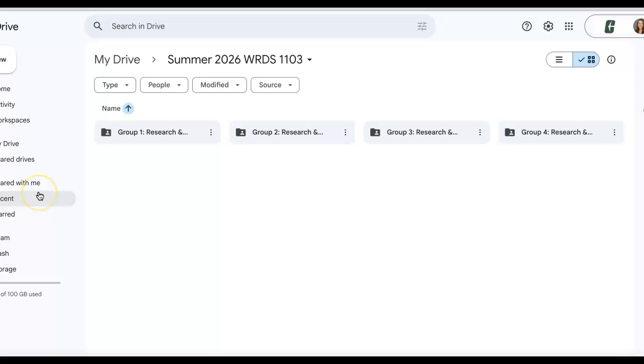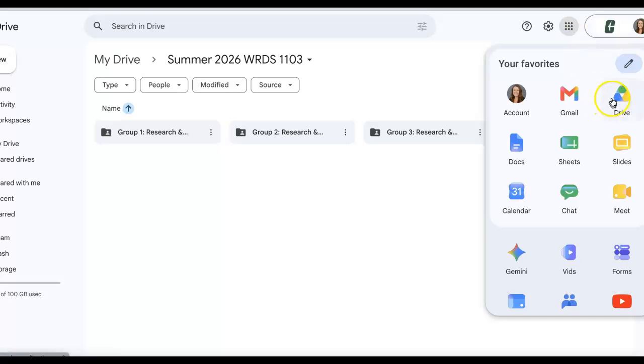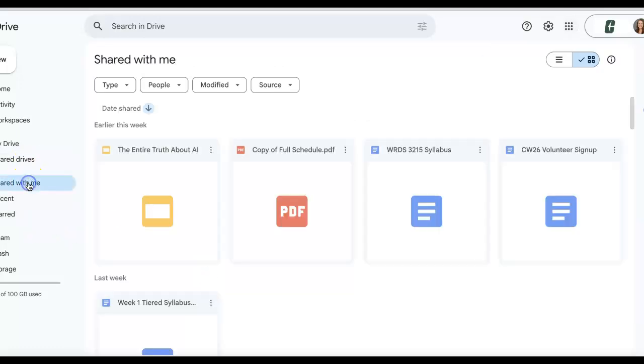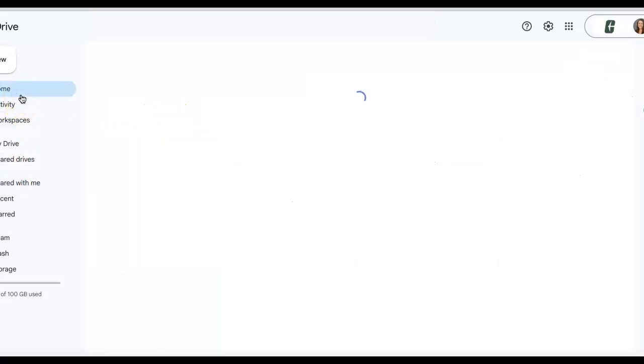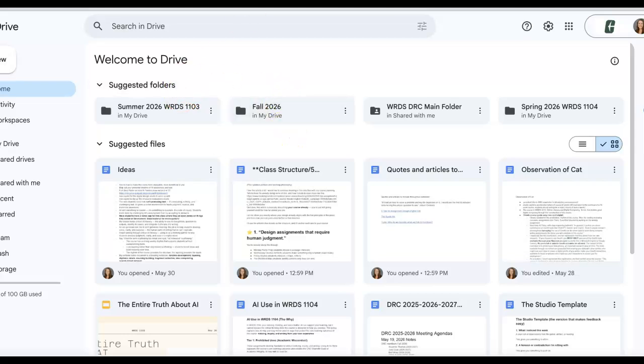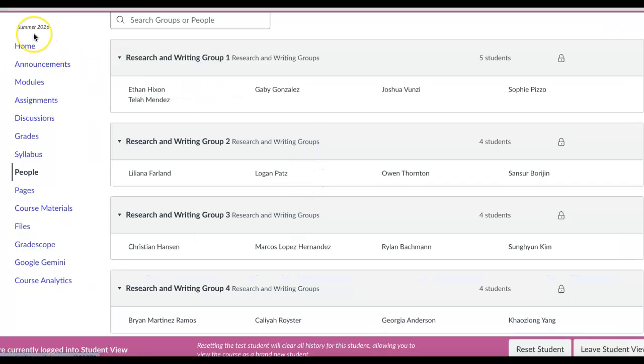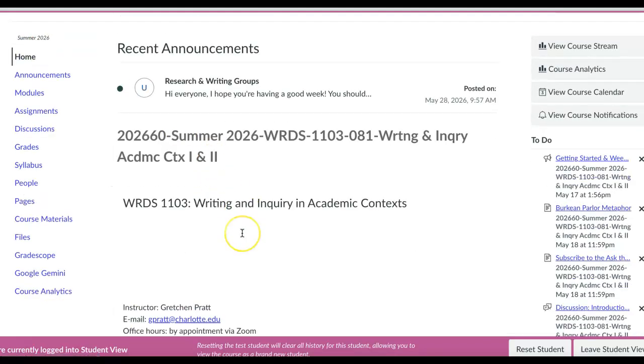So to find that shared folder, you can either look in your email or go to your UNCC Google Drive. So you'll need to make sure that you are in your UNC Charlotte account, or you will not see it. So make sure that you are logged into your UNC Charlotte account there and not your personal account. And then if you go to Shared with Me, you will see a folder for our class. Okay, so please make sure that you do that and get that document started before you start the work this week.